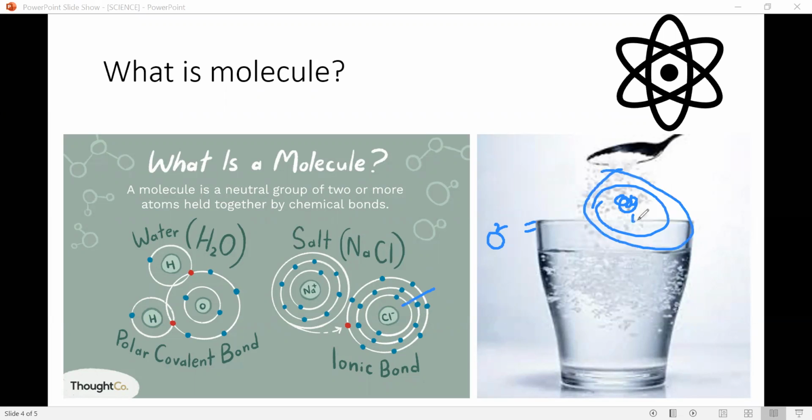The electrons of the oxygen atom are going around here, and these atoms join with hydrogen or others.